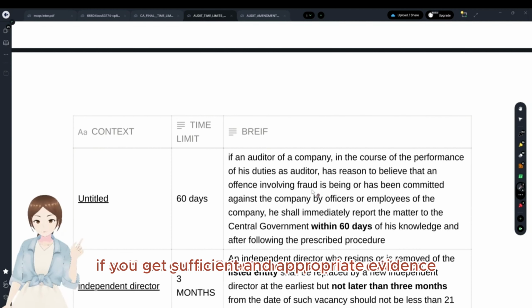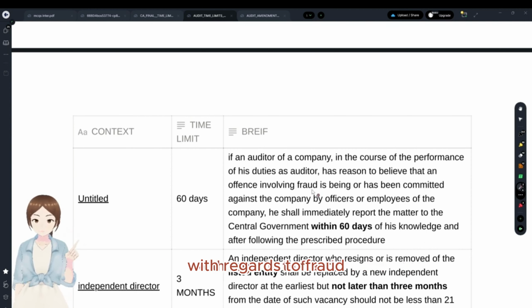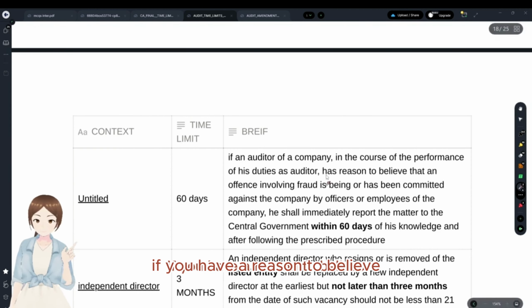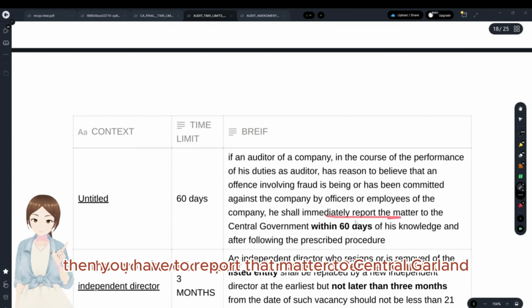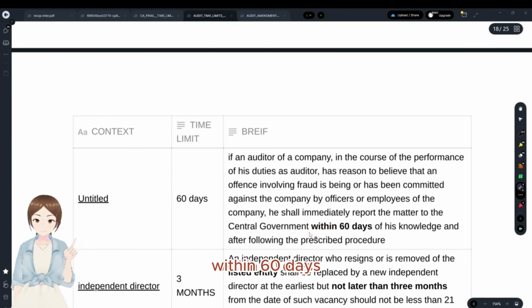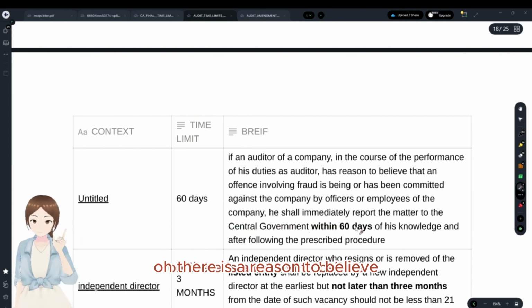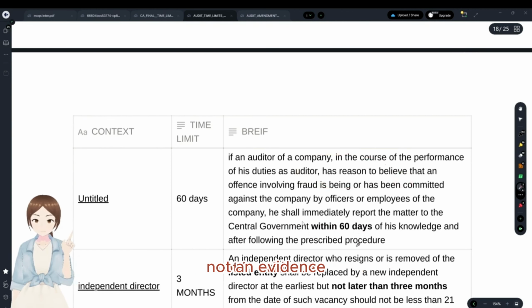If you get sufficient and appropriate evidence with regards to fraud, that is 45 days. If you have a reason to believe that there is an offense involving fraud, then you have to report that matter to central government within 60 days. So there is a reason to believe, not evidence.